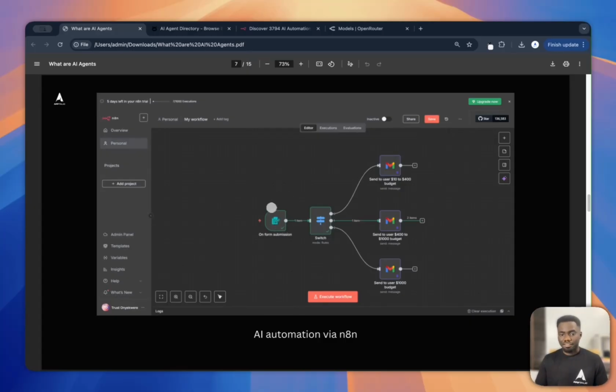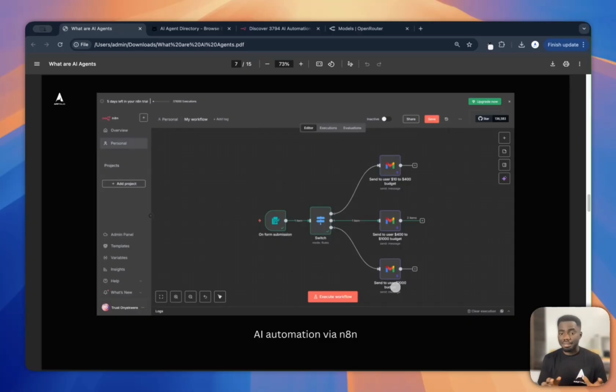Look at this diagram. They fill the form, on form submission, then there's a switch. So basically, automation relies heavily on a rule-based system, a conditional system, if and else. So if the budget of the applicants is $10 to $400, send them an email to follow up with that particular budget they have. If it's between $400 to $1,000, give them a different email based on their budget. If it's $1,000 plus, give them another email for different budgets.